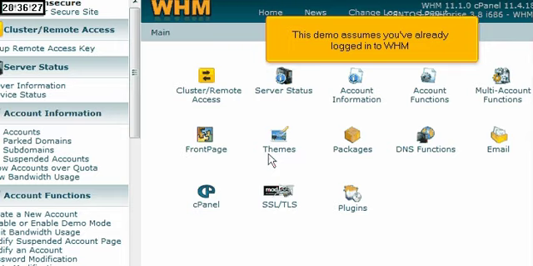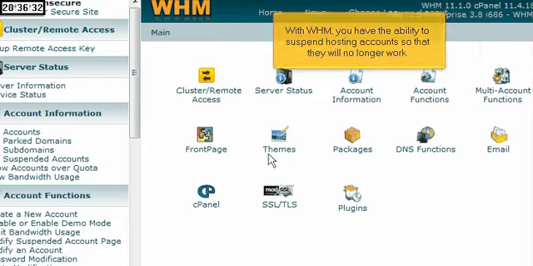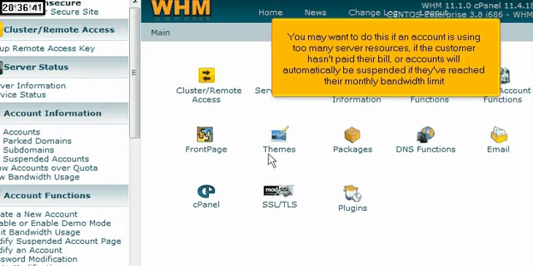This demo assumes you've already logged in to WHM. With WHM, you have the ability to suspend hosting accounts so that they will no longer work. You may want to do this if an account is using too many server resources, if the customer hasn't paid their bill, or accounts will automatically be suspended if they've reached their monthly bandwidth limit.